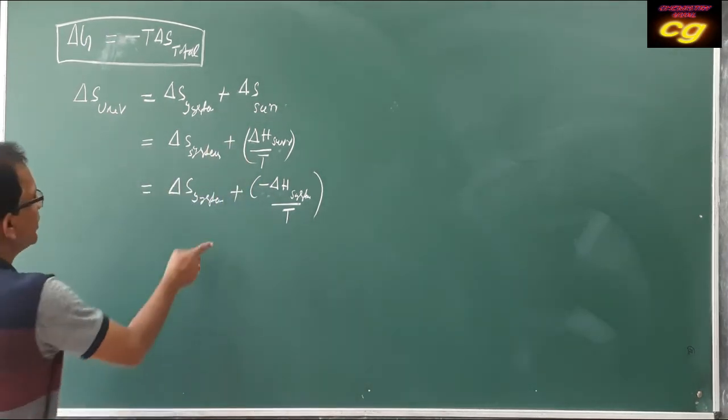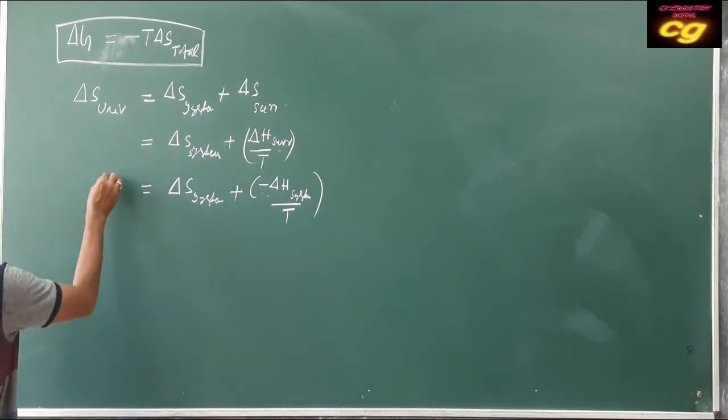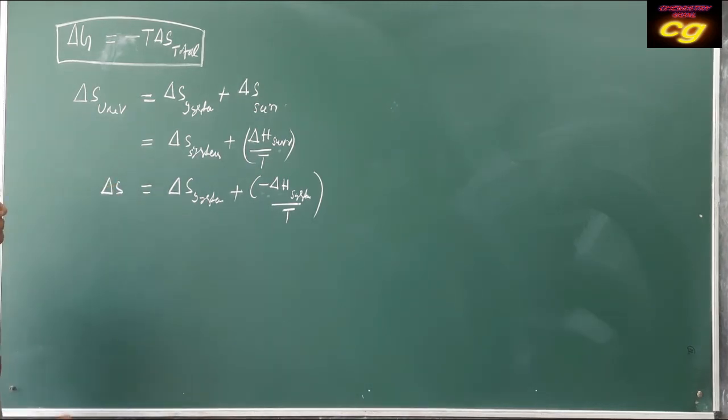Now you multiply T on both sides. Universe means total, so this is del S total.